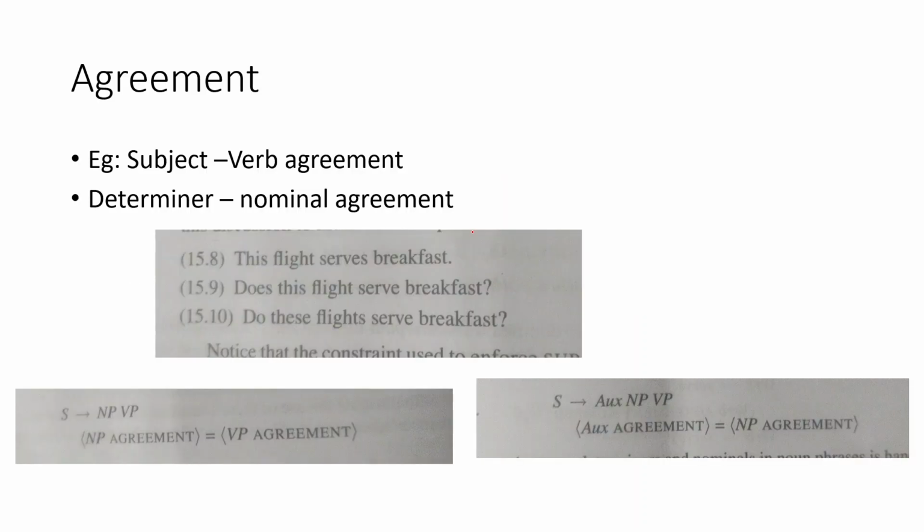Okay. So how do we specify agreement? Agreement, that is where we started. Subject-verb agreement can be there, that is you can have "this flight serves," right? And similarly you can also have determiner nominal, that is "this book" or "this flight" itself and "these flights." So this is a determiner, and the noun has a number associated with it. So these sorts of agreements, how do we specify?